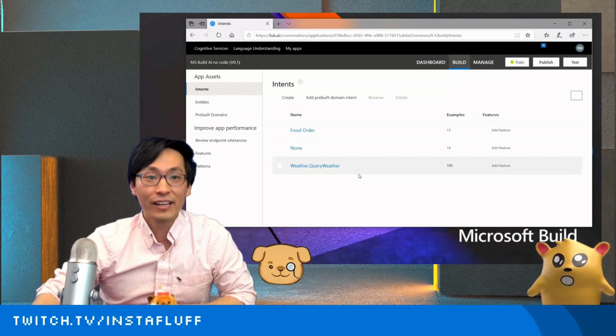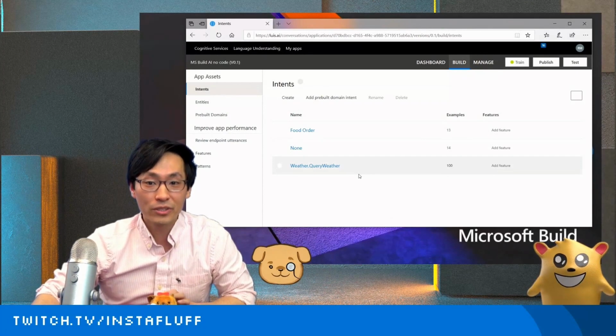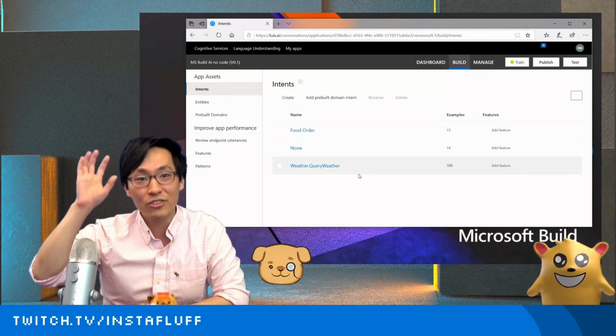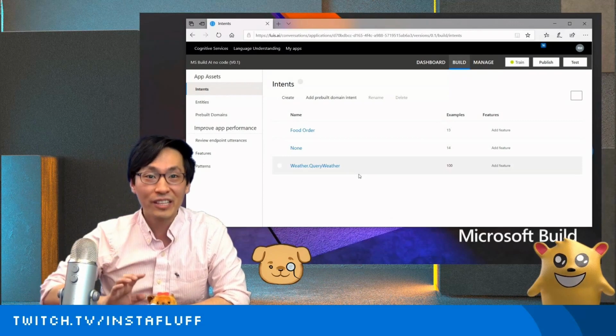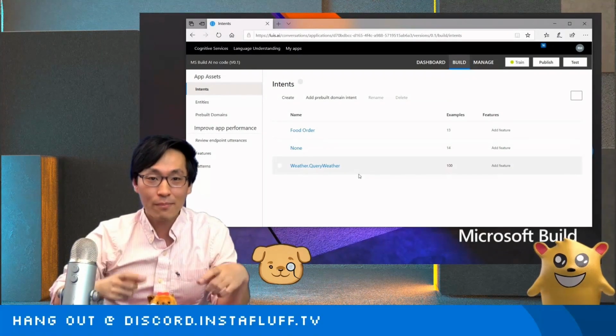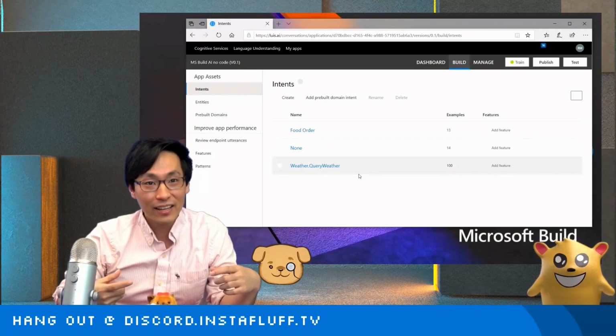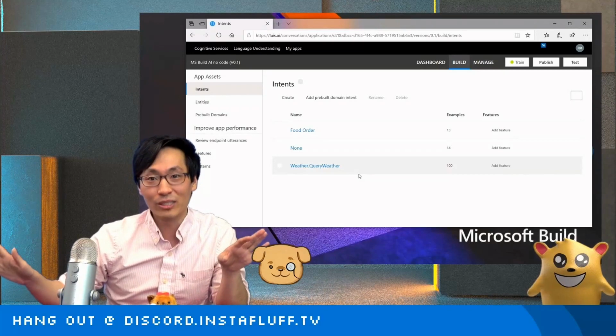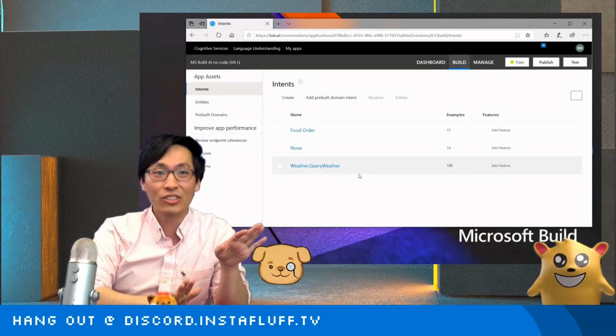One of the things we used the cognitive services for is to translate Twitch chat in real time. We have a chat translator bot in my Twitch channel, and it recognizes what language the chat messages are in, and it's super fast. It's able to translate it and say, hey, this is the language that we detected, and here's the translation in real time.